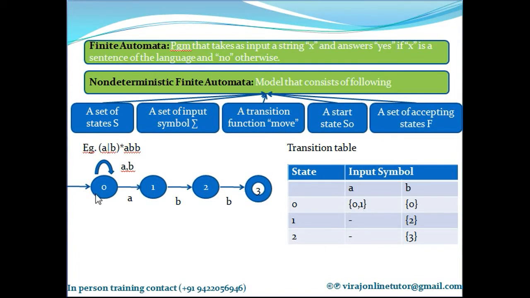The machine in state 0 on B will go to 0. That's why 0 on B goes to 0. The machine in state 1 on A doesn't go anywhere, but on B it goes to 2. That's why 1 on B goes to 2. The machine in state 2 on A doesn't go anywhere, but on B it goes to 3. That's why state 2 on B goes to 3. Clear?